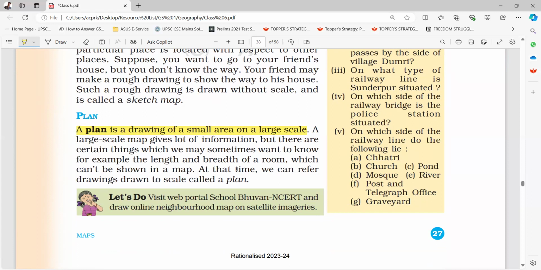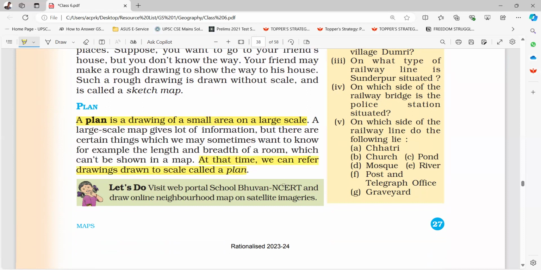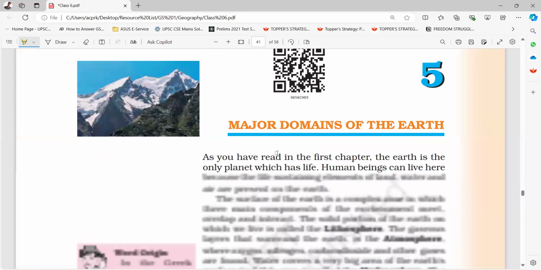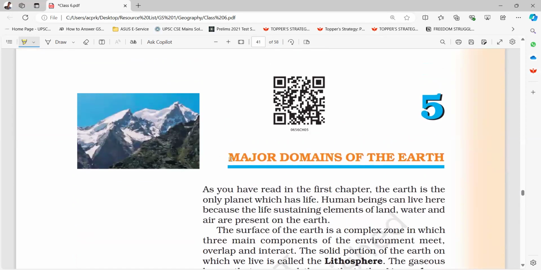At that time, we can refer to drawings drawn to a scale, called a plan. Okay, so we have completed chapter 4 also. Next, we will discuss chapter 5, major domains of the earth.